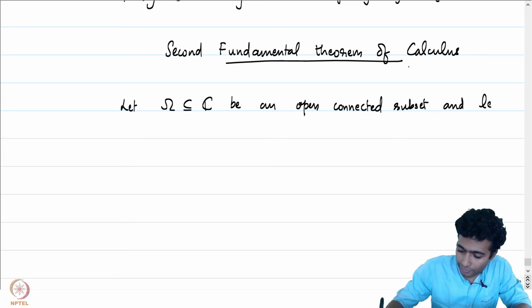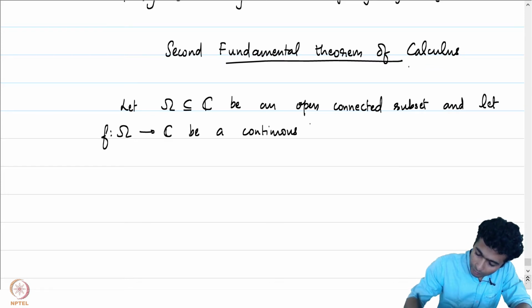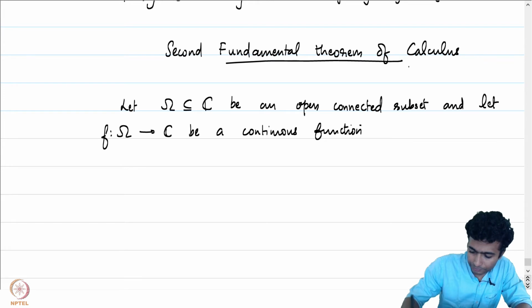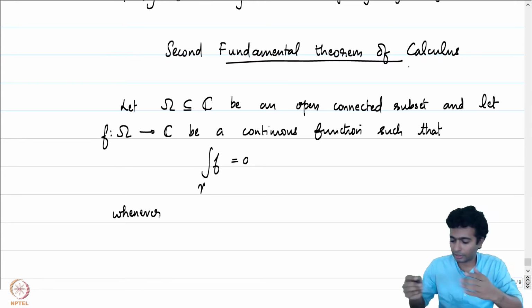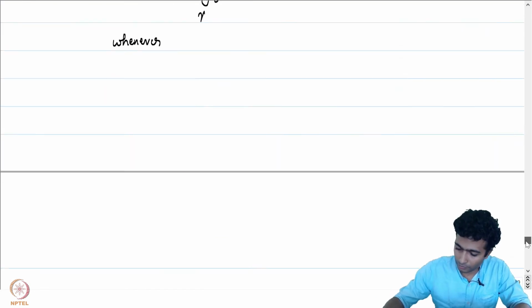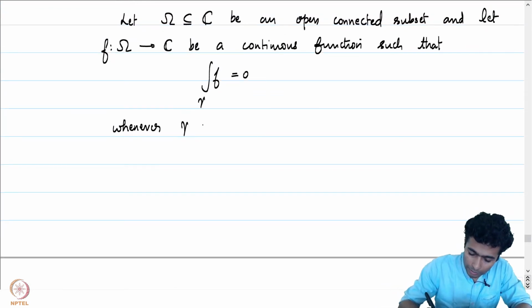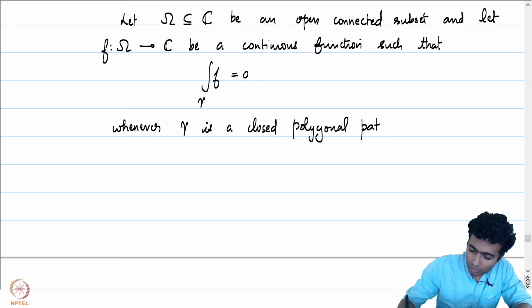And let small f from omega into C be a continuous function such that the integral of f over gamma is equal to 0 whenever gamma is a closed polygonal path contained in omega.